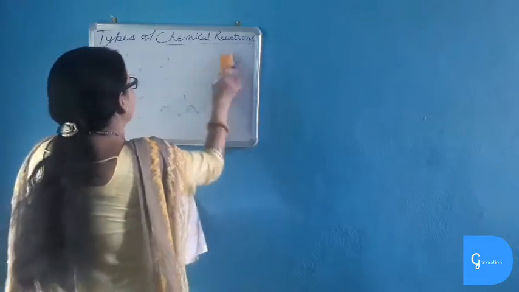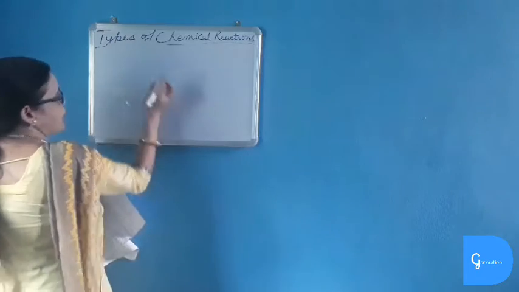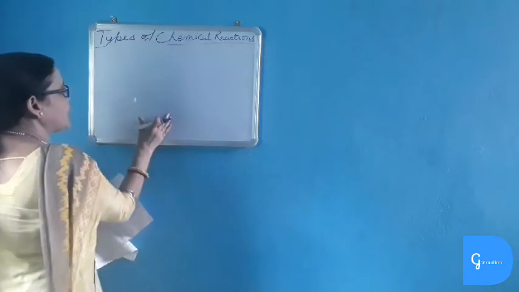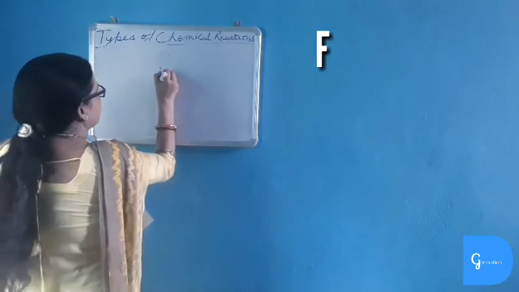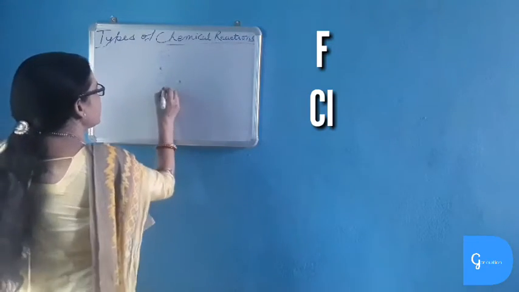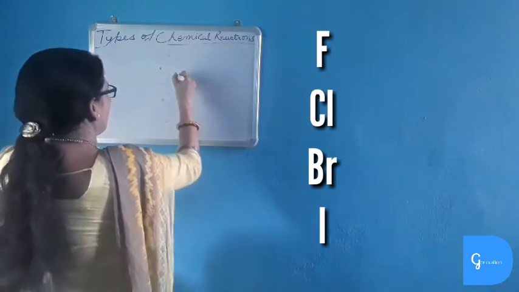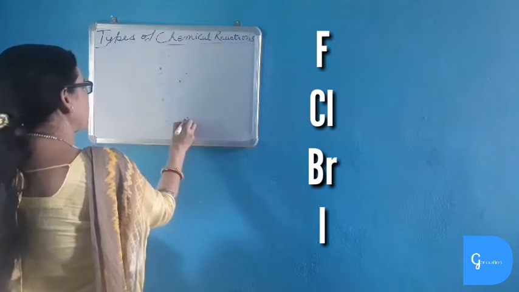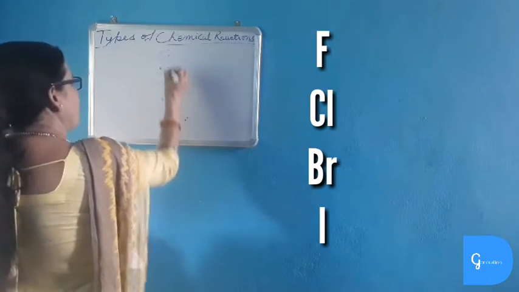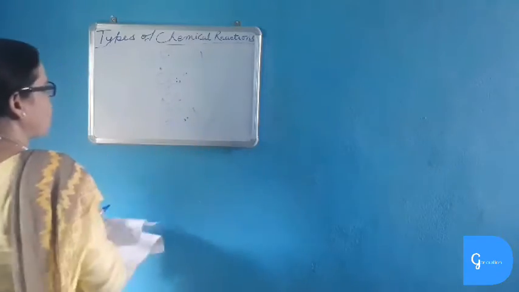And to understand which one is more reactive, chlorine and iodine, they come under the halogen group. The most reactive element of the halogen group is fluorine, then comes chlorine, then bromine, then iodine. So chlorine is more reactive than iodine, so chlorine will displace iodine from its solution. Chlorine can displace bromine also. Fluorine will displace chlorine. In this way the reactivity decreases downward.